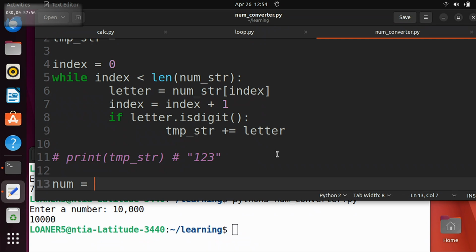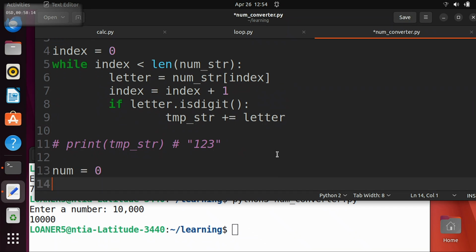Yeah, because we had this extra 1. So what should this starting number be? Not 1, but 0. So we're going to start our num at 0, and then we're going to add stuff to it. So if we're going to loop over our number again, we have to reset our index. Index equals 0.